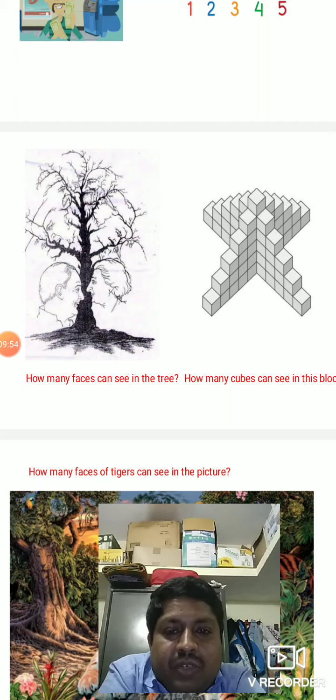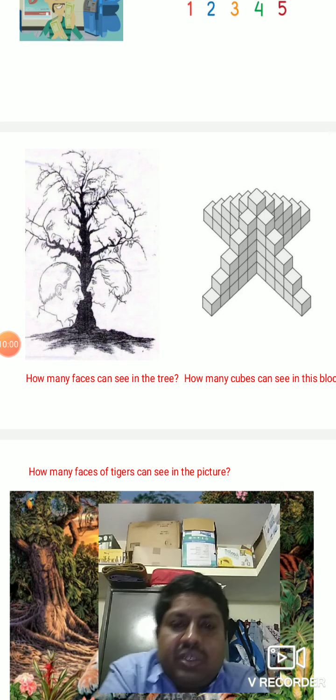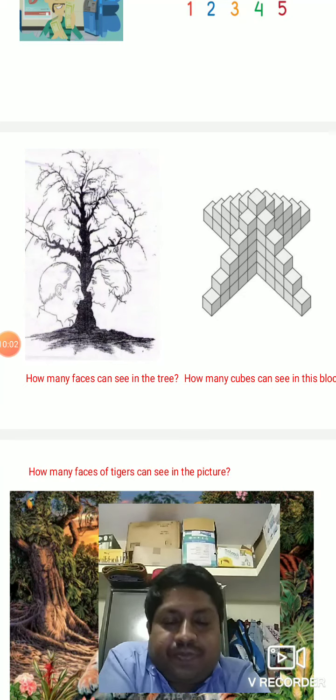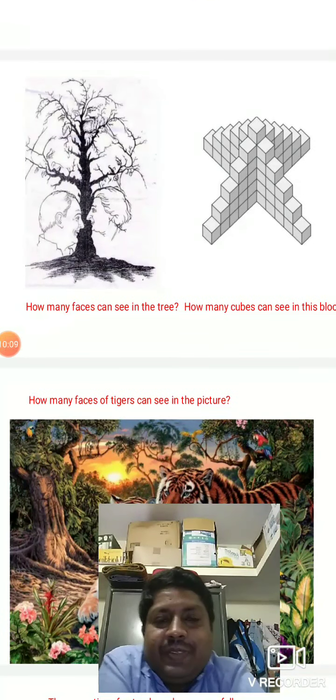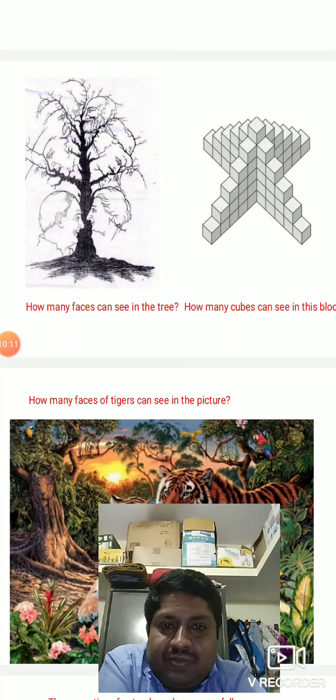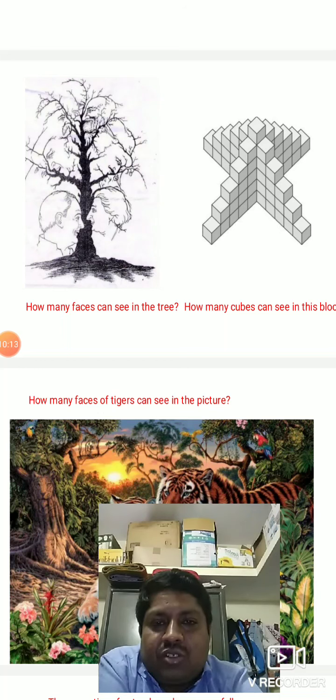And in the adjoining figure, there are cubes. How many cubes are there? Can you tell me how many cubes are there? Count. These are counting activities. You need to count, then you will increase your concentration level. So just count it. How many faces are there? How many cubes are there?